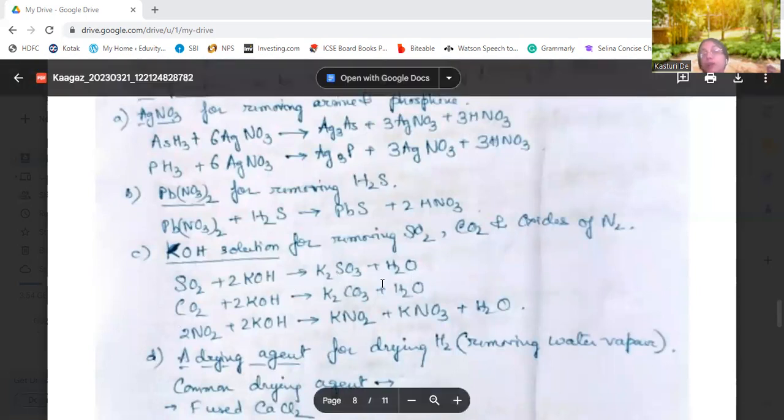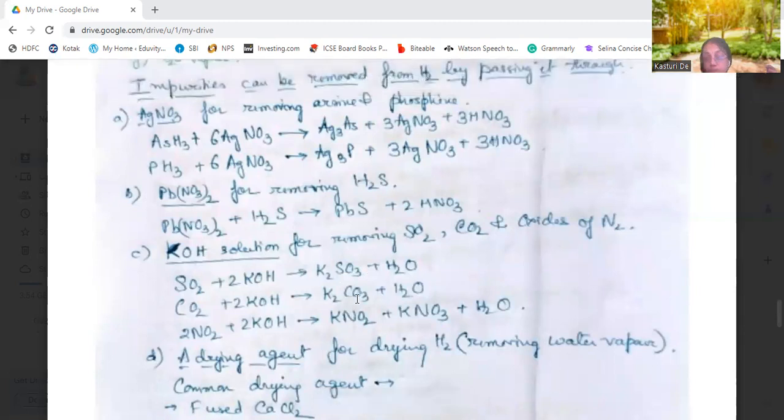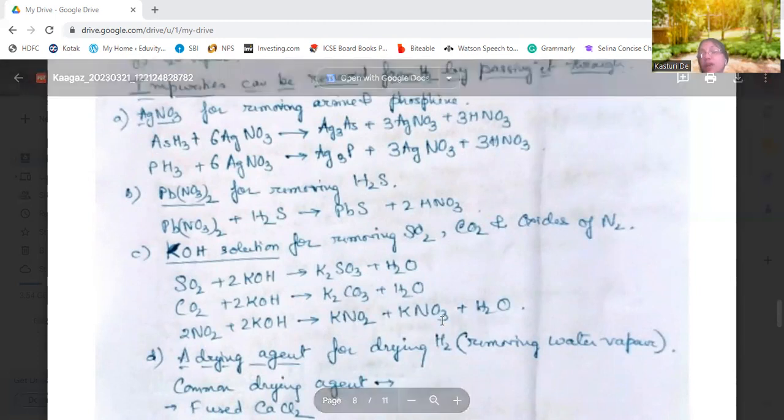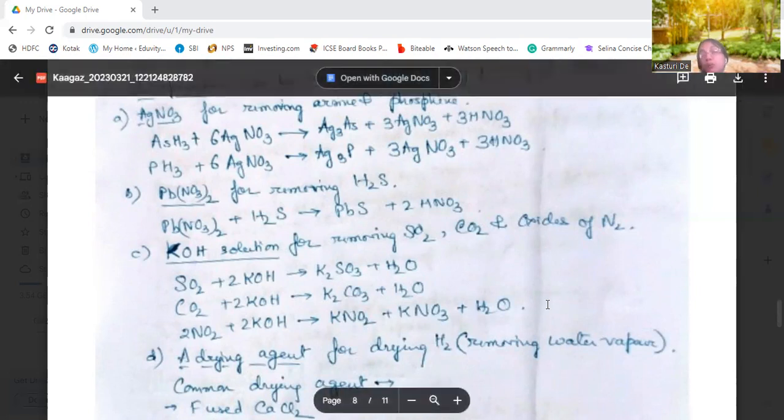Carbon dioxide forms potassium carbonate and water. Nitrogen dioxide with KOH forms potassium nitrite, potassium nitrate, and water.